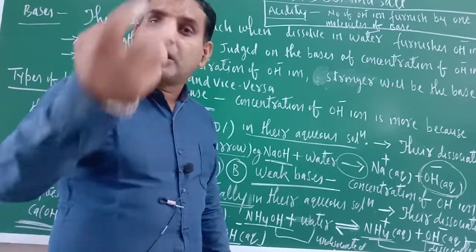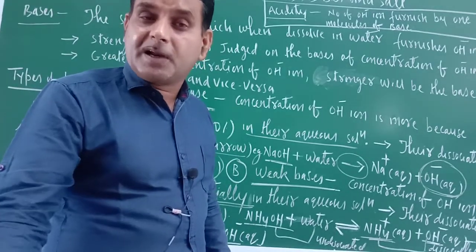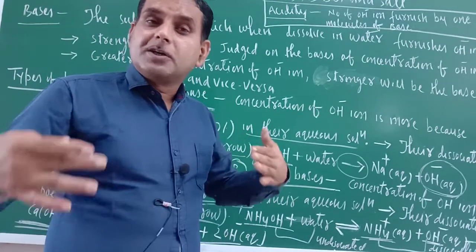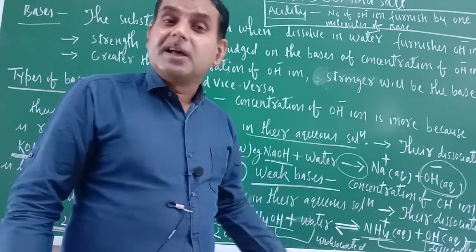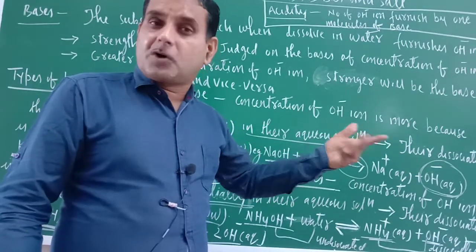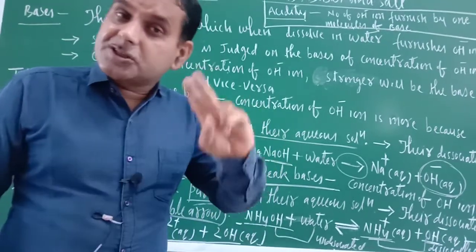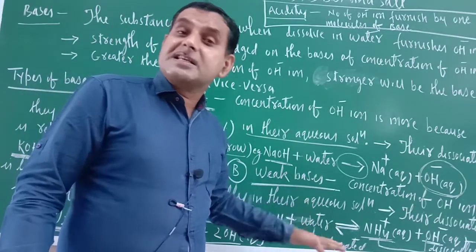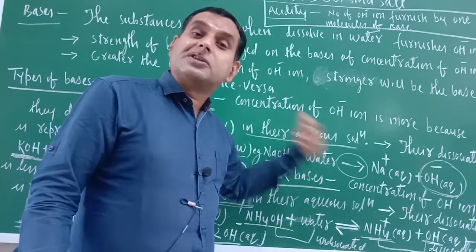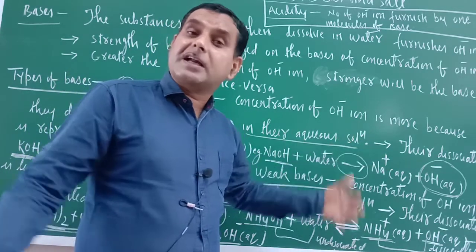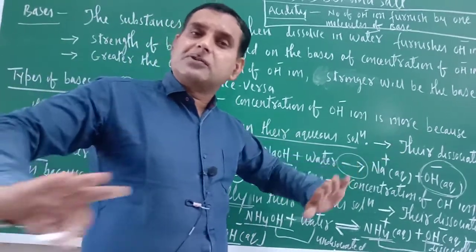So the amount of chapati you have eaten and the amount of chapati left on the plate, their concentration is equal or not? Just see, the chapati on the plate is the reactant. The chapati which you have eaten is the product. So there is an equilibrium. Correct? This is the scenario in case of weak bases or weak acids. The amount of reactant getting dissociated is equal to the amount of product associated. Both ways the reaction is going, in the forward direction and also the backward direction.